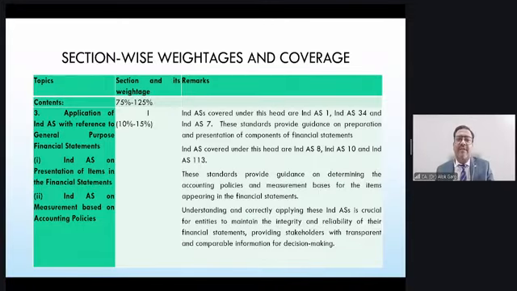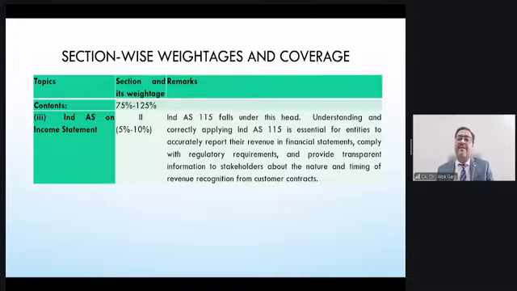Then, talking again about section 1, there is an application of Ind AS with general purpose financial statements, which covers Ind AS 1, Ind AS 8, Ind AS 7, Ind AS 10. So basically the income statement and presentation of financial statements. Section 2 is on the income statement, which is Ind AS 115. Ind AS 115 is a very detailed standard, and it covers almost 7 to 11 or 12 marks of questions. It is very important from the exam perspective as well as the real life perspective.